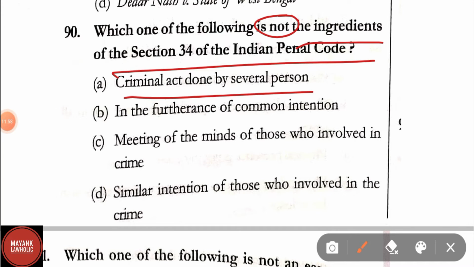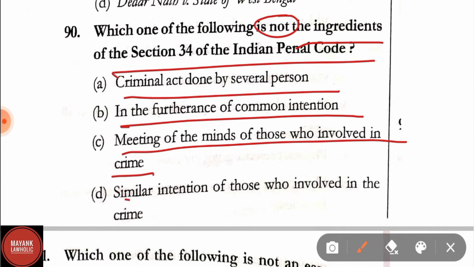Option A, criminal act done by several persons. Option B, in furtherance of common intention. Option C, meeting of the minds of those who involved in crime. Option D, similar intention of those who involved in the crime. Correct answer is option D, that is similar intention of those who involved in the crime.